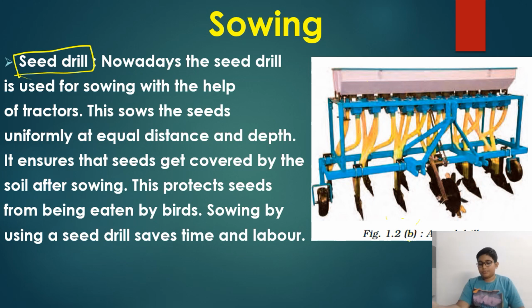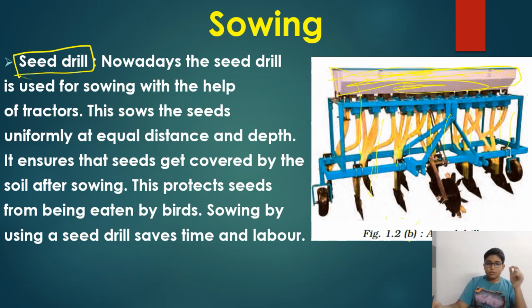It is attached with a hook, and here you can see pipes. Seeds are kept in this container, the pinkish thing, and when the tractor is driven forward, the seeds in this pink container fall into the pipe and come down.